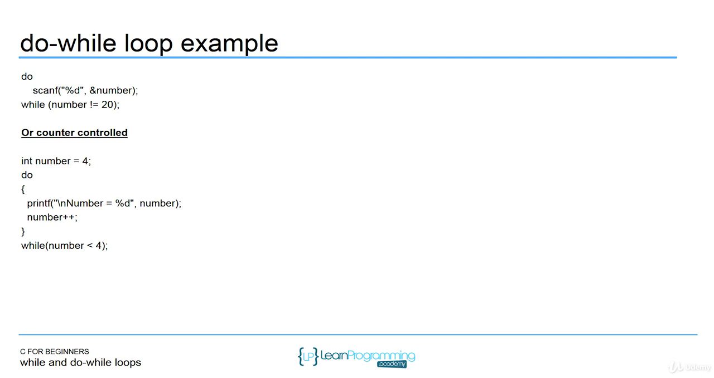A do while loop can also be a counter-controlled loop. That means it's going to execute a certain number of times. In this case, it's going to execute 4 times. We have int number equals 4, and then we have do at the top, and then the brackets because we have multiple statements inside the body, and we're incrementing that loop control variable inside the body, number plus plus. And then the condition for checking is still at the bottom, so you're going to execute this 4 times.